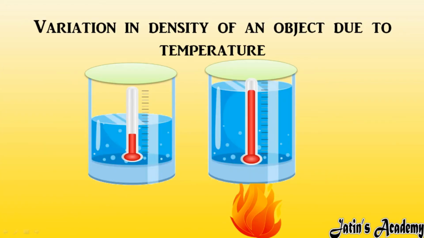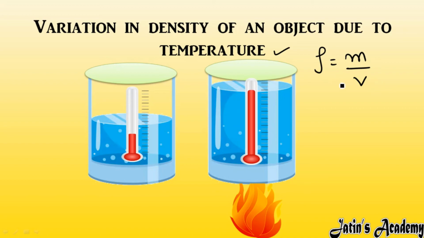The next topic is variation in density of an object due to temperature. As we know, the formula of density is mass over volume. Whenever we give heat to any object, the mass of the object is not going to change at all, because mass of the object is constant whenever we move from place to place, or whenever we give heat to any object or cool that object. So what about volume? Whenever we give heat or take heat out of some substance, volume is going to change. With this change in volume, density is also going to change.